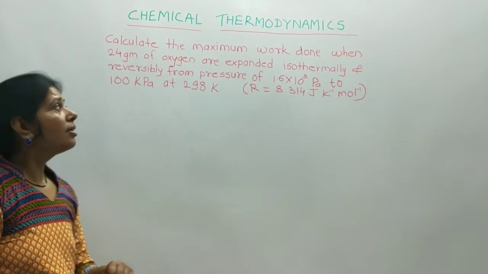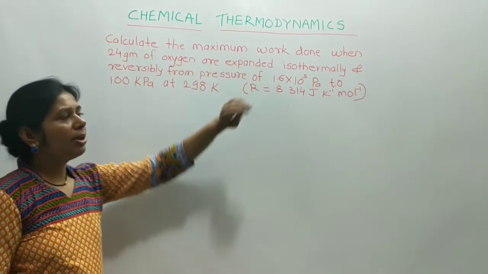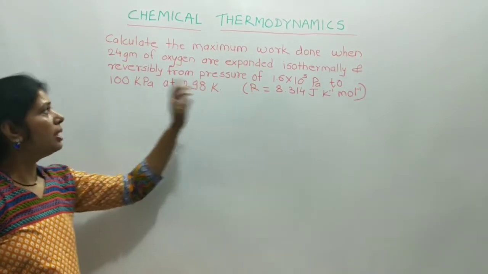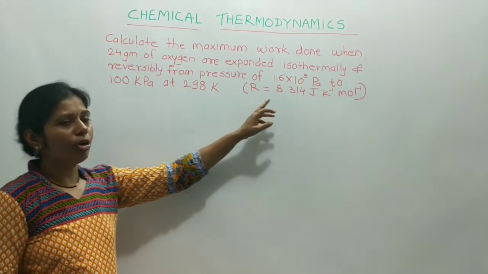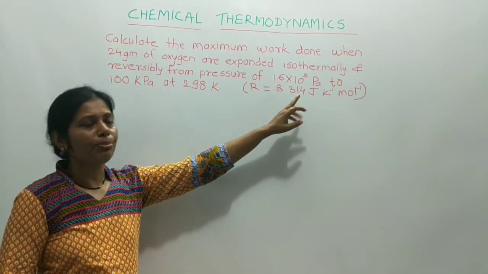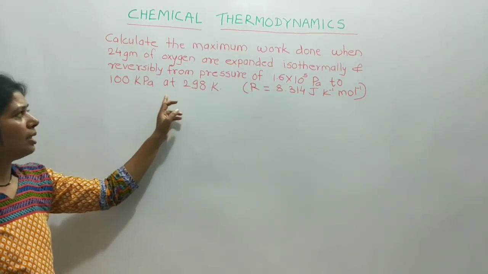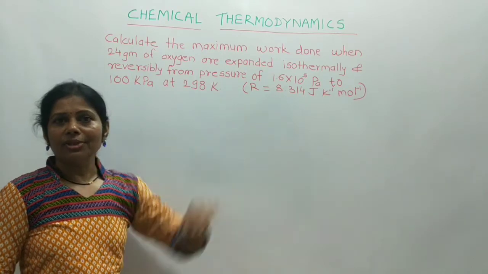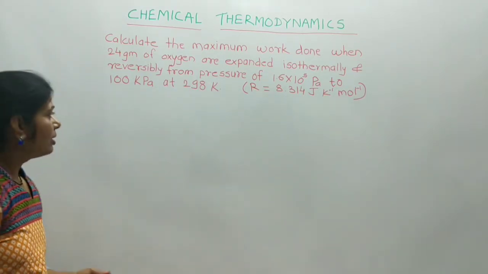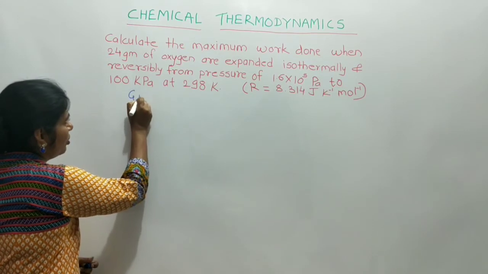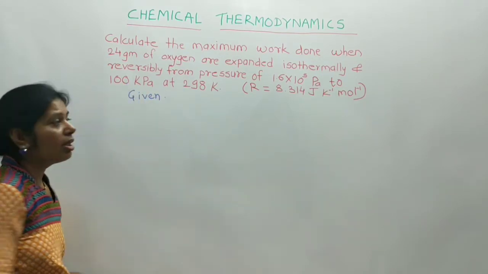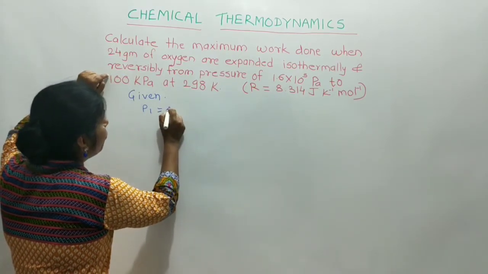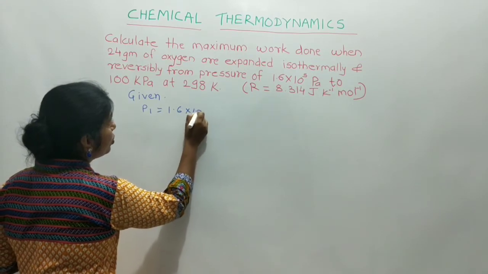Now the second numerical. Calculate the maximum work done when 24 gram of oxygen are expanded isothermally and reversibly from a pressure of 1.6 into 10 raised to 5 pascal to 100 kilopascal at 298 Kelvin, and the value of R is given. Now solve this numerical. First write down the given. P1 is equal to 1.6 into 10 raised to 5 pascal.